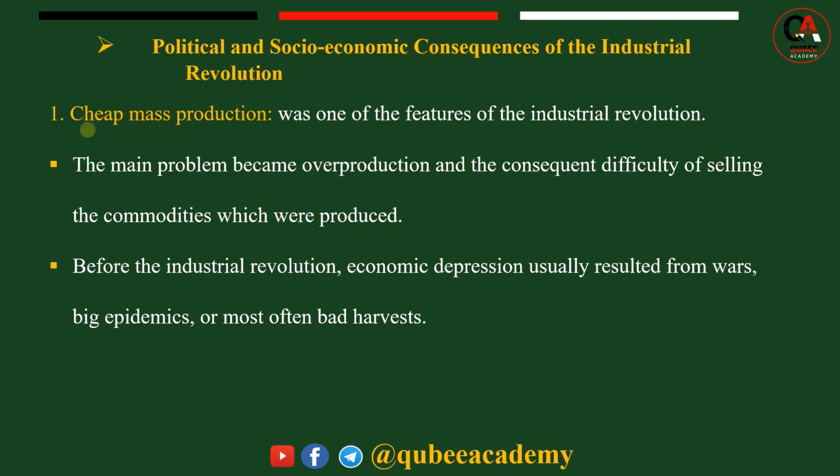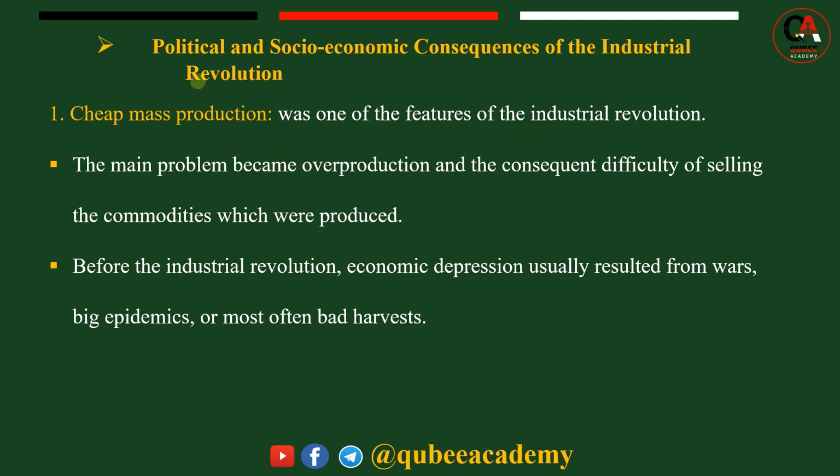cheap mass production. Goods can be obtained in large quantity or at low price. Because of industrial revolution, the production of goods by machineries also became somewhat developed. So cheap mass production was one of the features of industrial revolution.